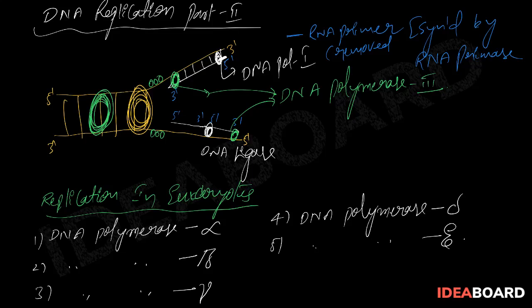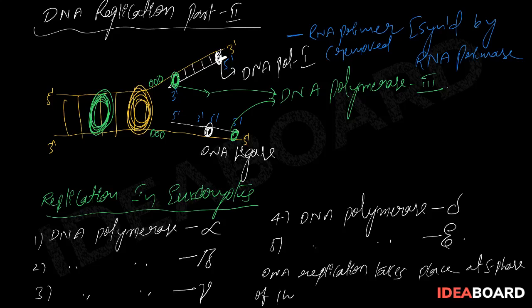In eukaryotes, DNA replication takes place at the S phase of the cell cycle, that means the synthesis phase of the cell cycle.